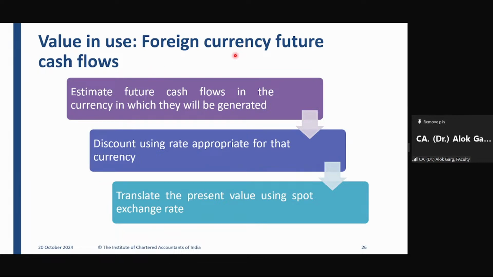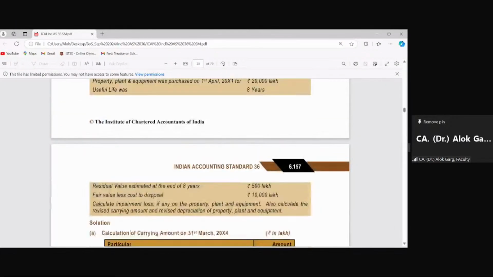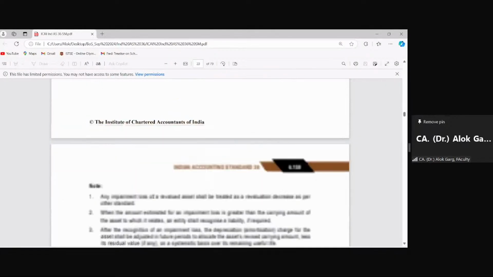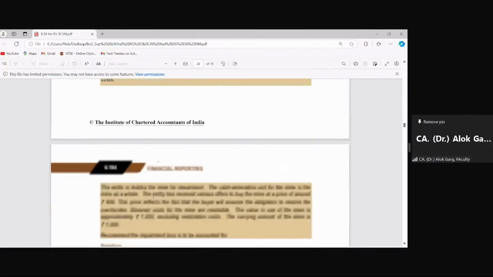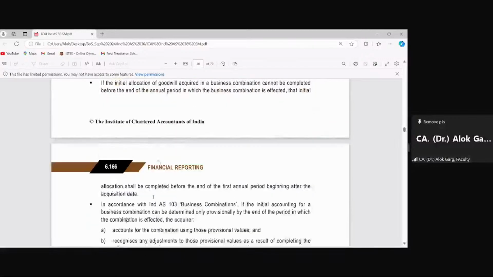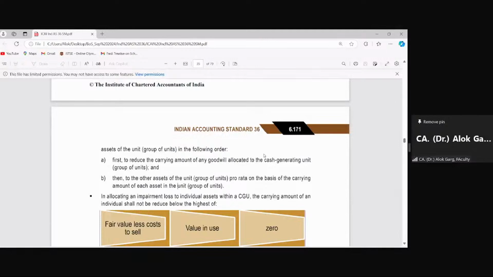So let's discuss this concept with the help of this example. This question is from the ICAI study material. Let me take you to the study material and discuss this example. Just a minute, let me find this example.